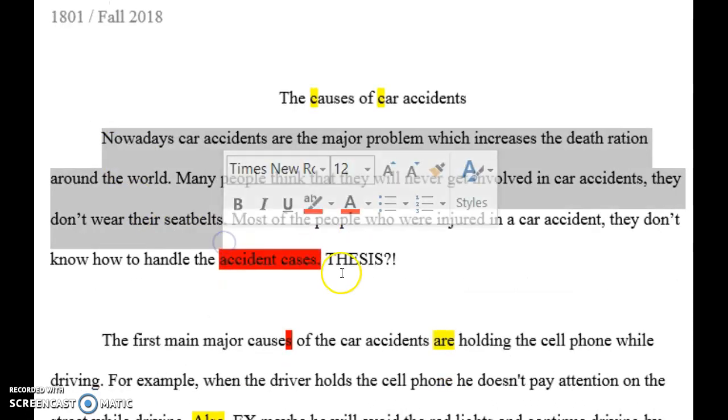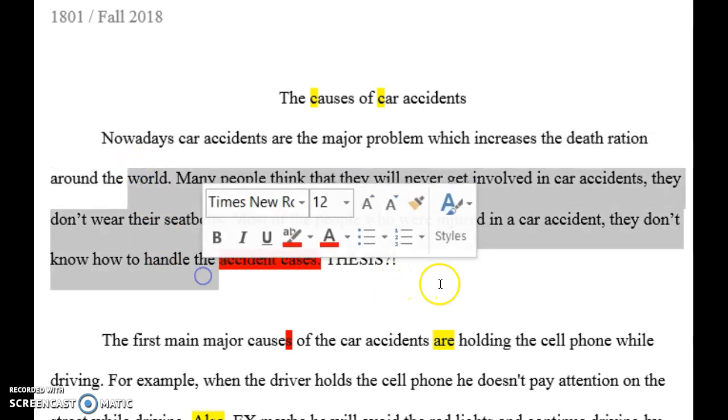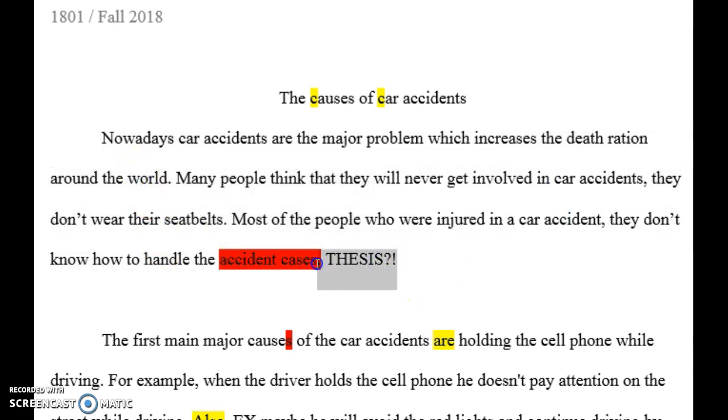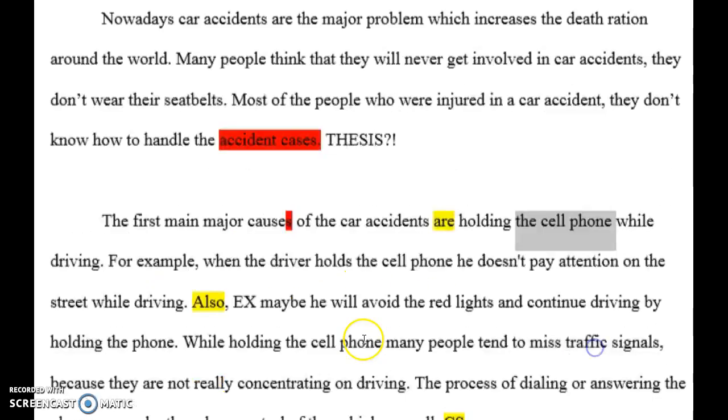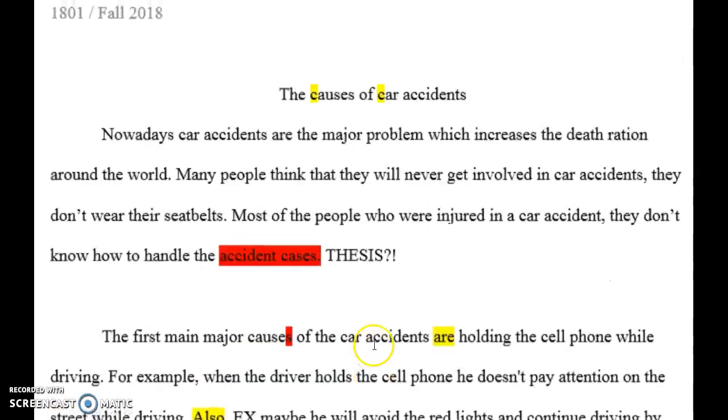This is a much better intro so far, but you're missing the thesis, which is major. If you miss the thesis, you're going to fail for sure. So here it should say something like, first you give a sentence that says, looking at all these effects of car accidents, it's important to look at the causes. Then period, and then this essay will focus on the main 2 causes of car accidents, which are holding your cell phone and drunk driving.